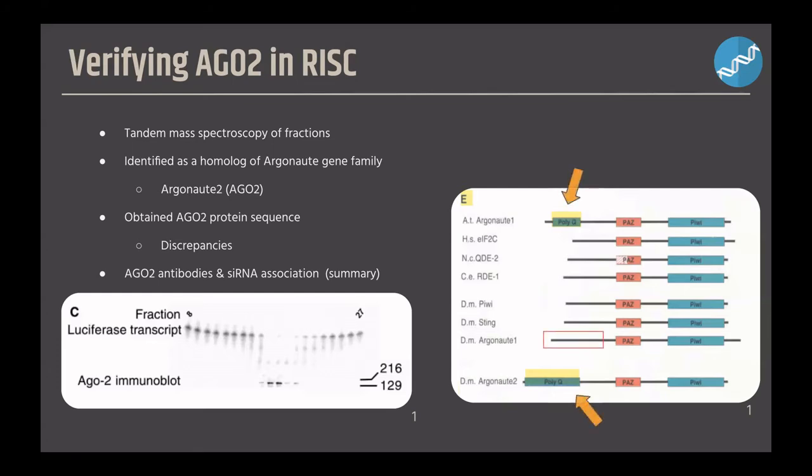AGO2 also contains PAS and PIWI domains. However, similarly to the polyglutamine domain, the functions of each of these are unknown. The fractions were assayed for RISC activity, and scientists were able to verify the presence of AGO2 in RISC by generating AGO2 specific antibodies, followed by Western blot analysis.